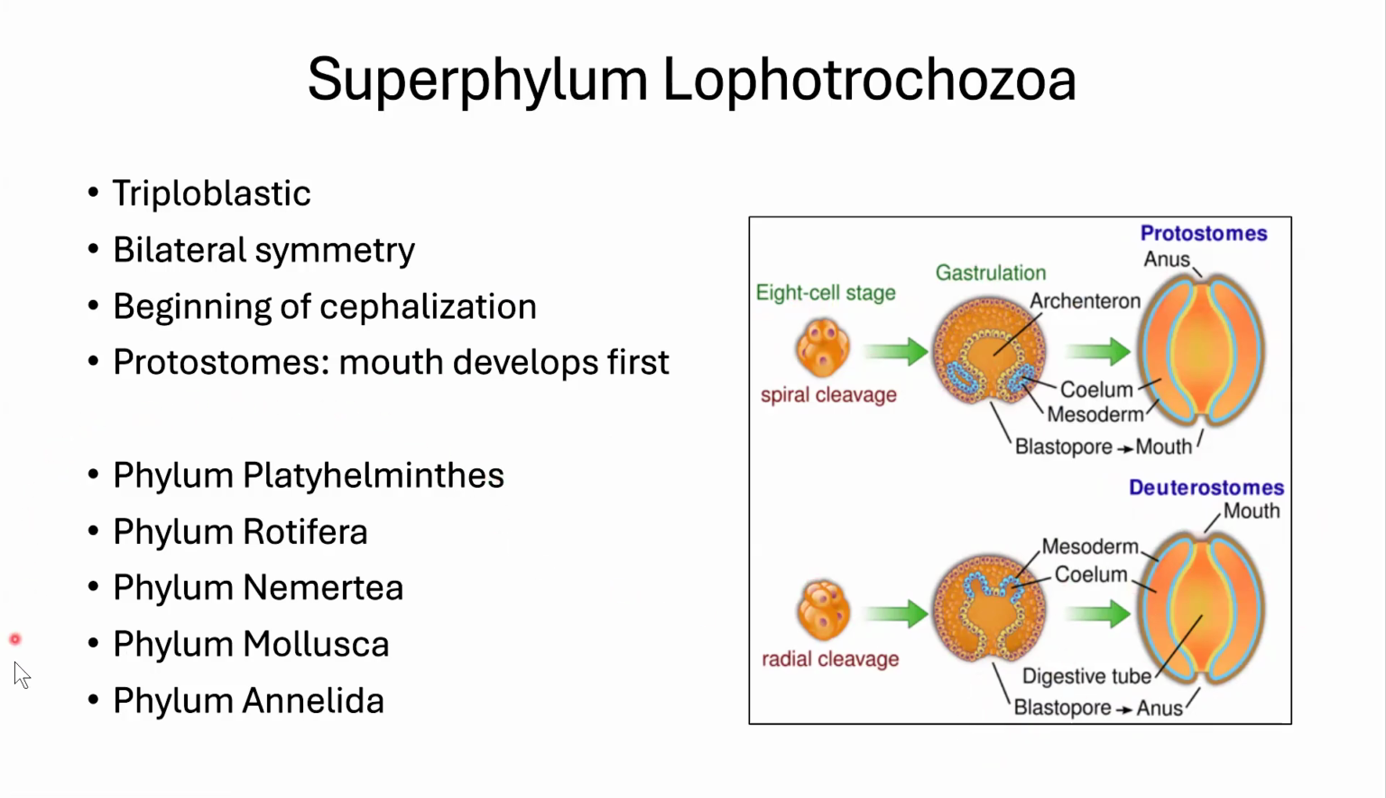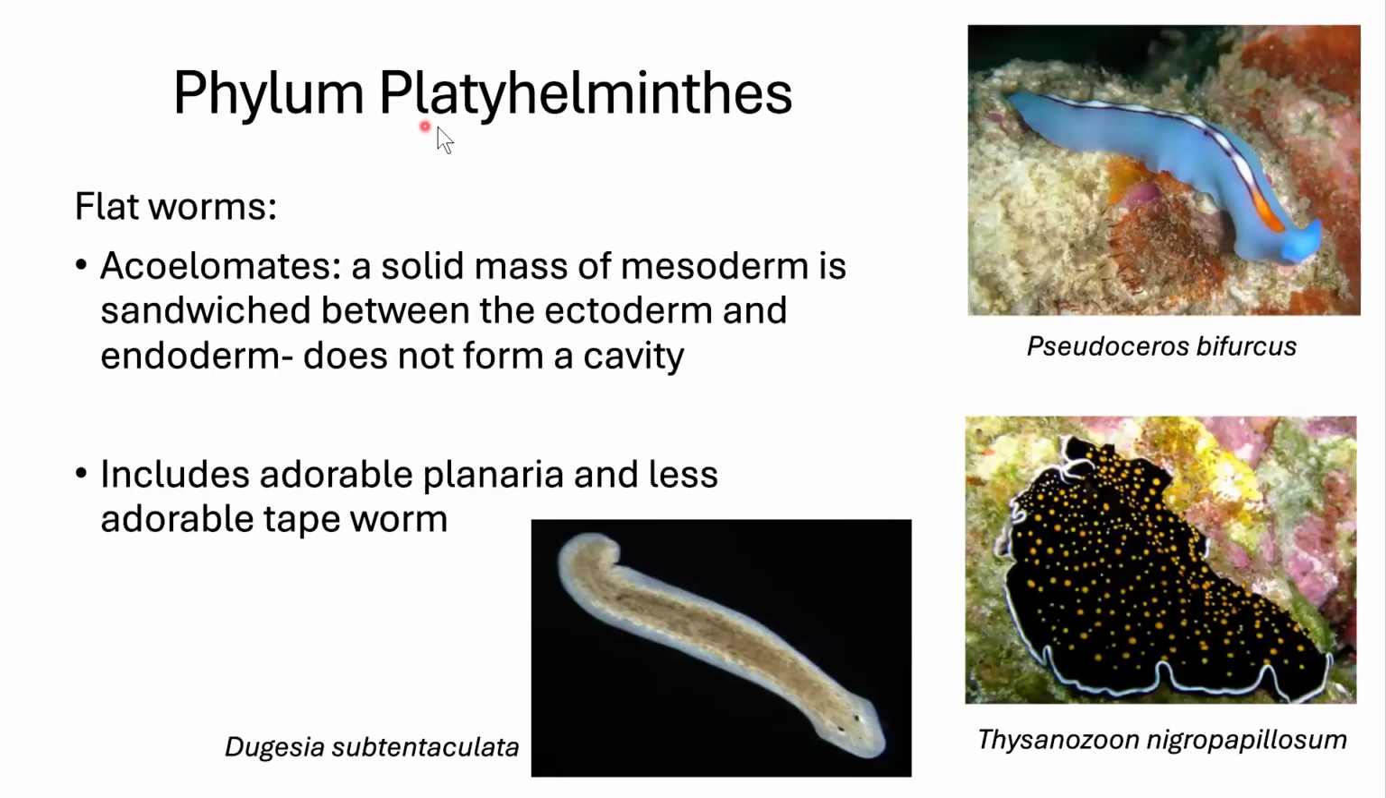In this superphylum, we have Platyhelminthes, which are worms, Rotifera, Nemertea, Mollusca, those are mollusks, and Annelids, those are worms. Here is our phylum Platyhelminthes. These are flatworms. They do not have a body cavity, so we call them acoelomates. Remember, a coelom is a body cavity, and if you put A in front of it, then they don't have that thing. So acoelomates is just a solid mass of tissue, no space inside.